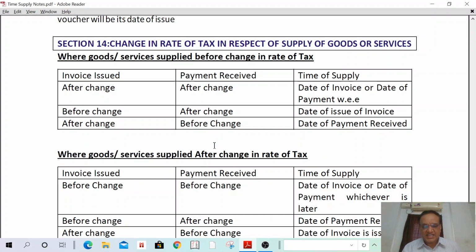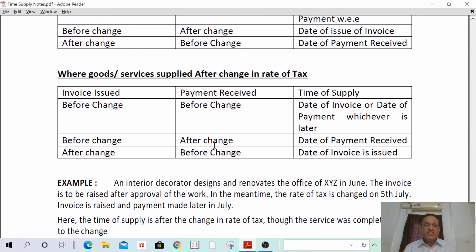Understand? And second, where the goods or services are supplied after change in rate of tax. Tomorrow there is a change in rate of tax. Tomorrow I have supplied goods, but invoice is issued before change, and payment is received before change. Today only I raised the invoice, today I received the payment, but goods are supplied only tomorrow. In such a case, the time of supply shall be the date of invoice or date of payment, whichever is later.